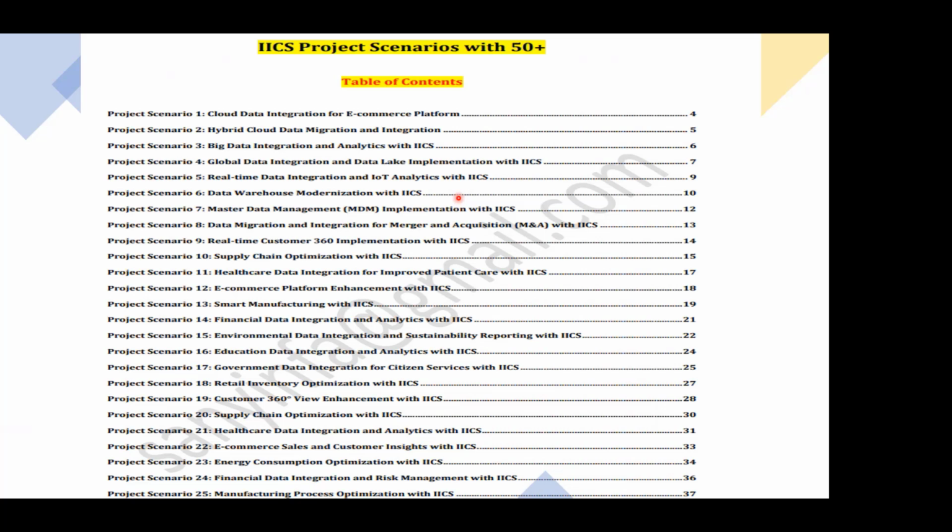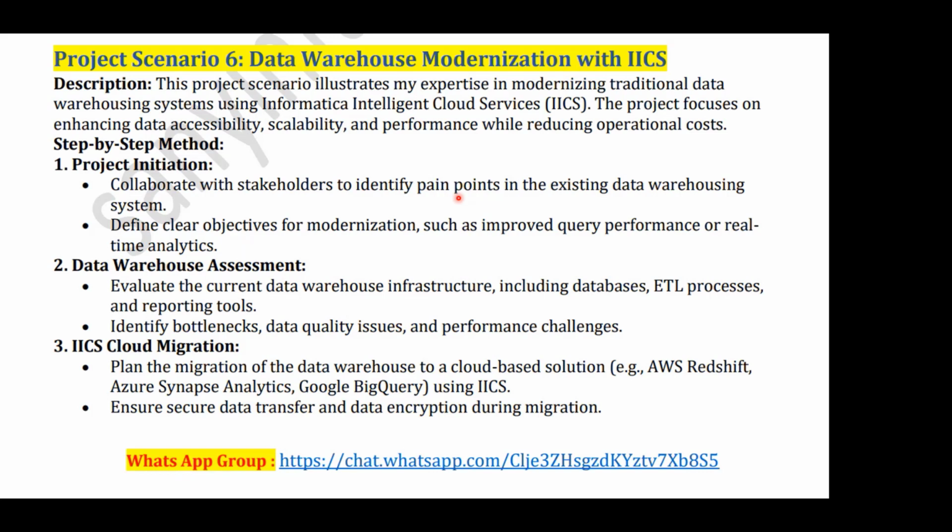I will take up the project 6 scenario, how you can do it. Project 6 is a data warehousing modernization. What is the description and how are you going to use it? It's a step-by-step process: how the project is initiated, how you start the kick-off meetings, how you assess the existing data, which areas you have to use IICS in, how you can migrate it, what applications you have to use, and which logics you have to use.